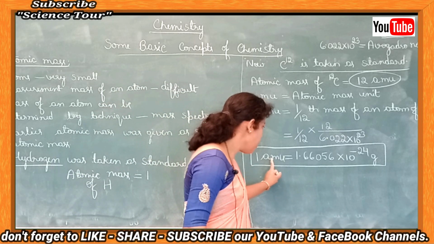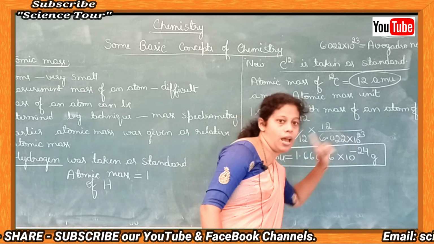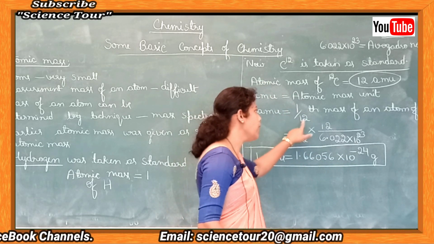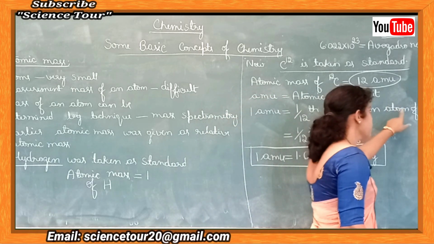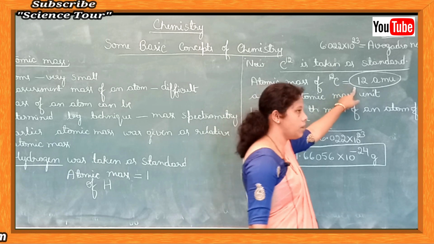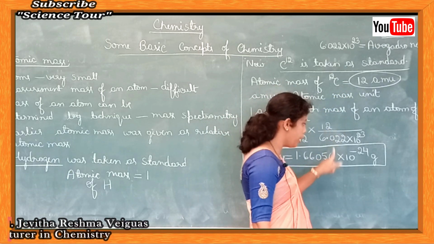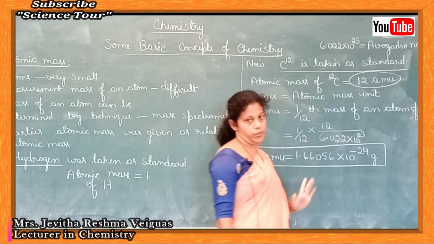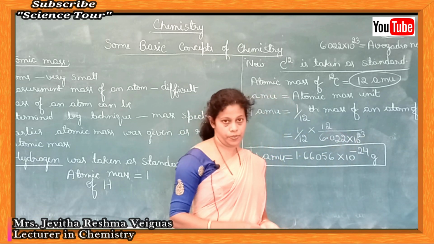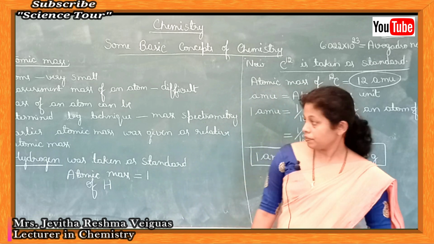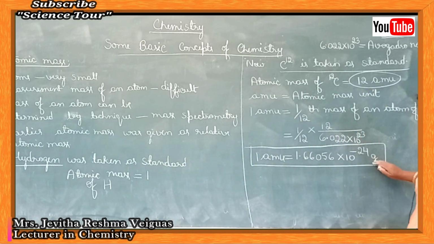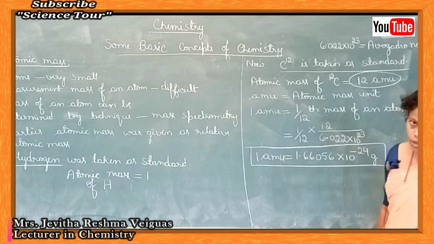Now this is one atomic mass unit, with its value in grams determined this way. 1 AMU is 1/12th the mass of an atom of carbon 12, so that is 1 by 12 into 12, where 12 is the atomic mass of carbon, divided by the Avogadro number. This gives the value of 1 AMU in grams, so you can convert atomic mass units into grams or grams into atomic mass units.